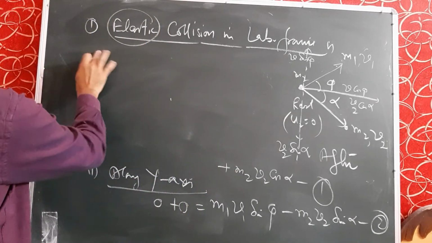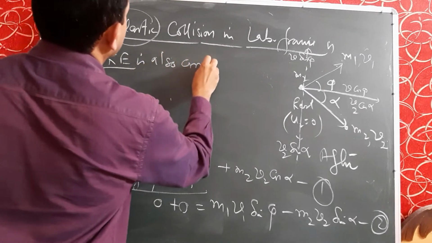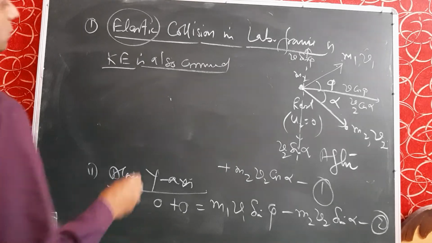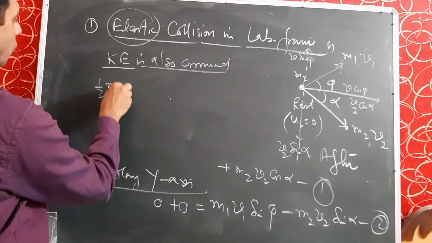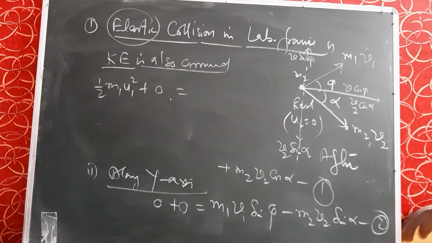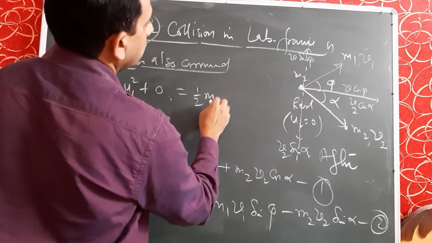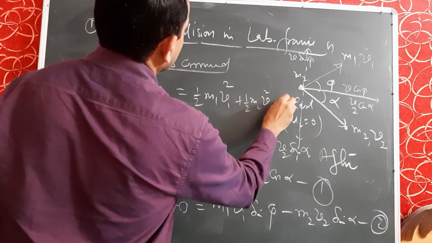that is using the condition of kinetic energy, that kinetic energy is also conserved. Therefore prepare the equation for kinetic energy. So what will be the kinetic energy before collision? It is half m1 u1 square plus 0, because the second term is half m2 0 square, because the second particle is at rest before collision. So 0 square means all things become 0. And on the right hand side it is half m1 v1 square plus half m2 v2 square.